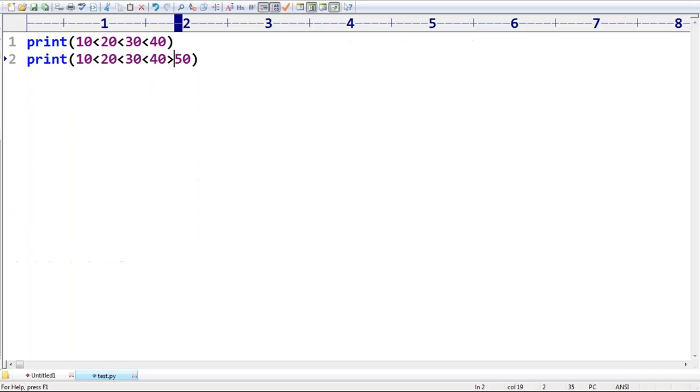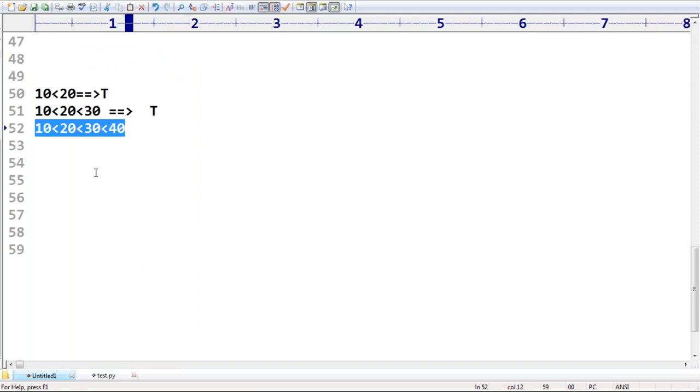Clear? What is the behavior of chaining of relational operators? Relational operator chaining is also possible. The rule is: in the chaining, if all comparisons return true, then only the result is true. If at least one comparison returns false, then the result is always false. That's all. Is it only for relational operators? Yes, Sanket. Next level we are going to discuss. Don't worry about that. So I hope it is clear.